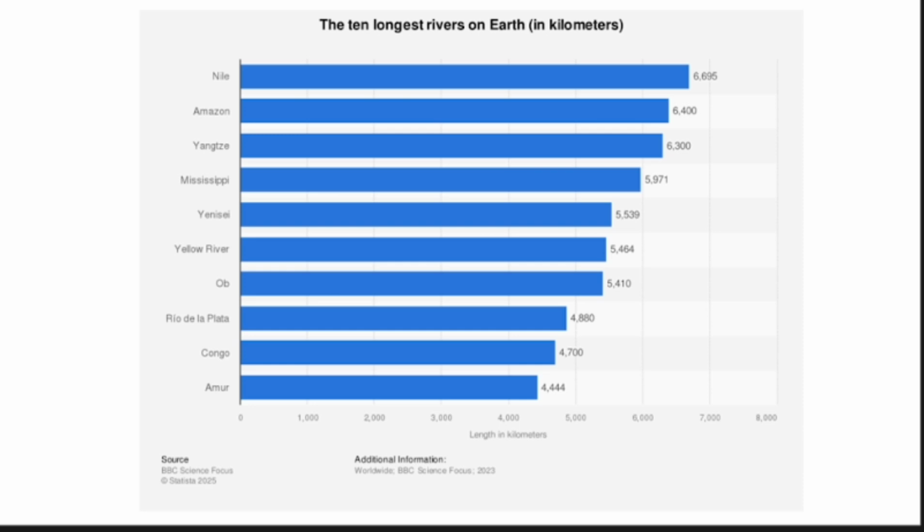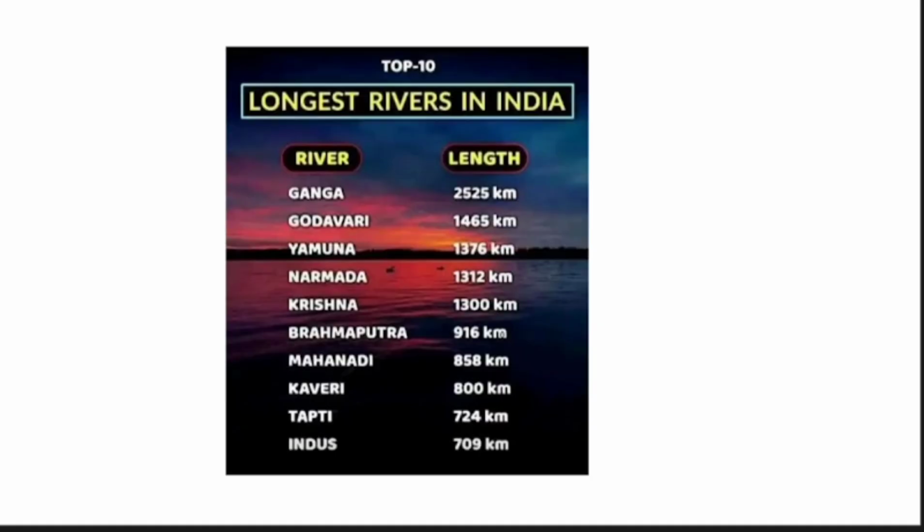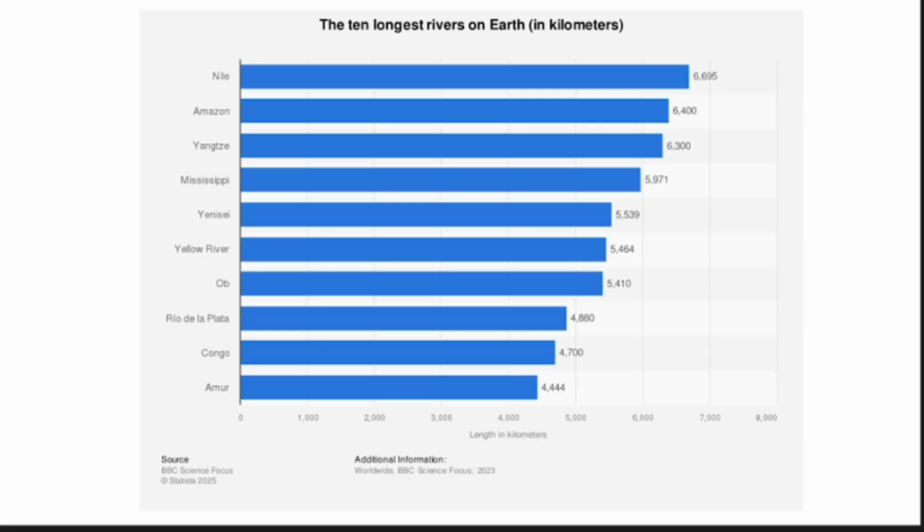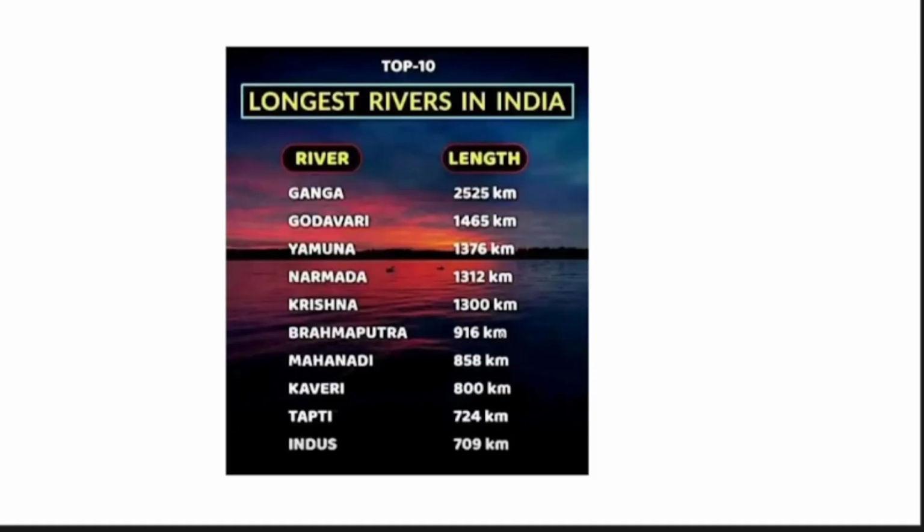Can you see any river from India among the largest rivers? No. Let us see about Indian rivers. The largest river running in India is the Ganges, the Ganga, which runs 2,525 kilometers. But what is the largest river's length? 6,900. You see the difference? 6,695. But even the 10th largest river in the world, the Amur, is 4,444 kilometers. In India the largest river is the Ganga, with 2,525. In southern India, the rivers are very few.